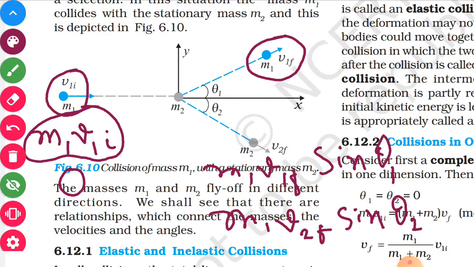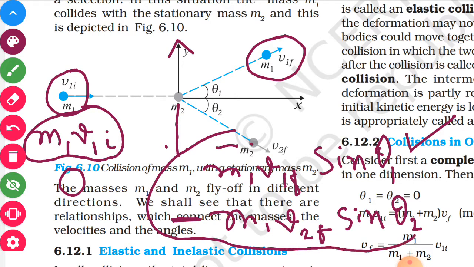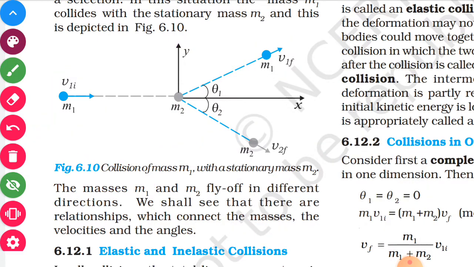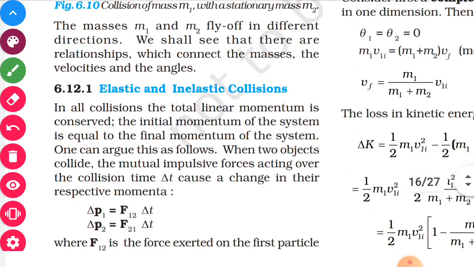Now try to understand. One component, the sin theta 1 component, is in positive y direction, and the other component will be in negative y direction, so this will be minus. So m1 v1f sin theta 1 minus m2 v2f sin theta 2 will be equal to the initial momentum in y direction, that is 0. This way you can apply this rule to calculate different numericals or different examples.